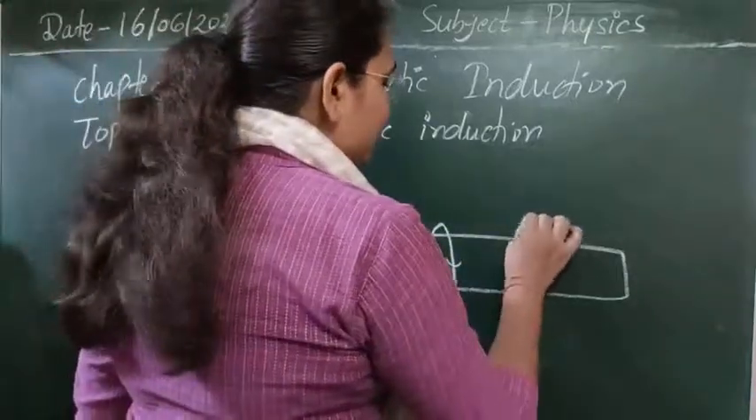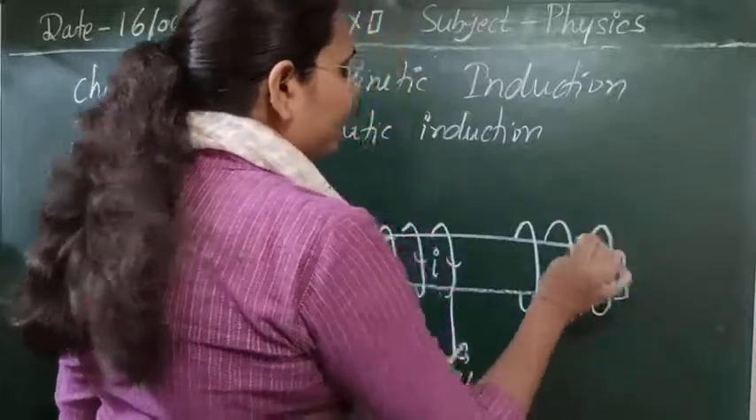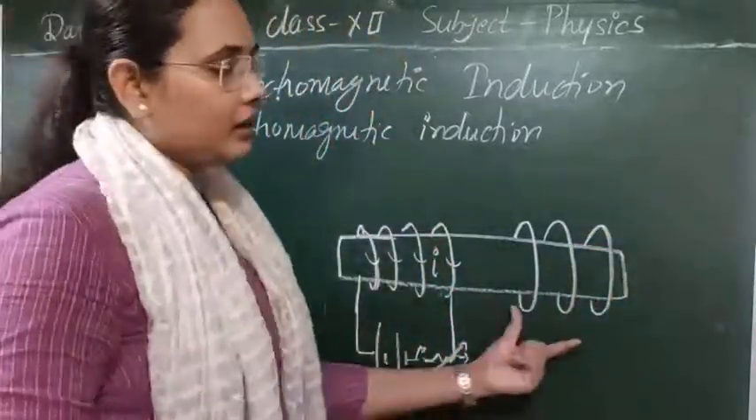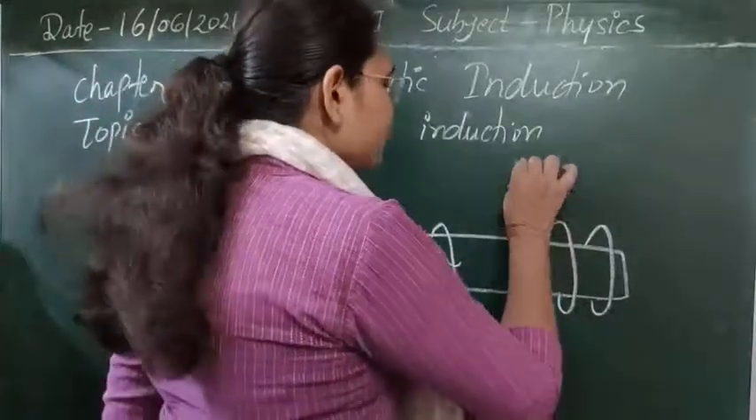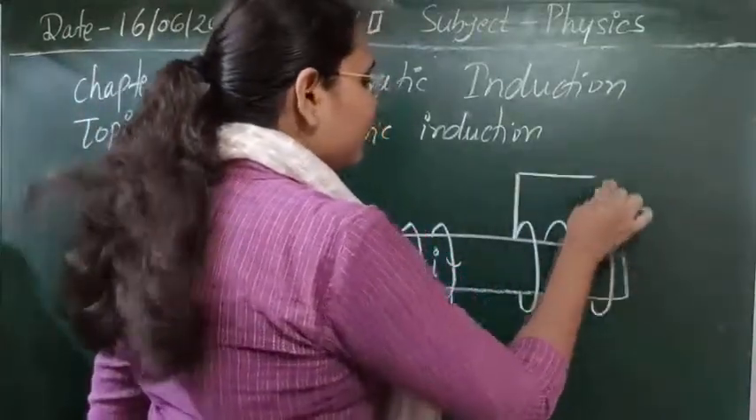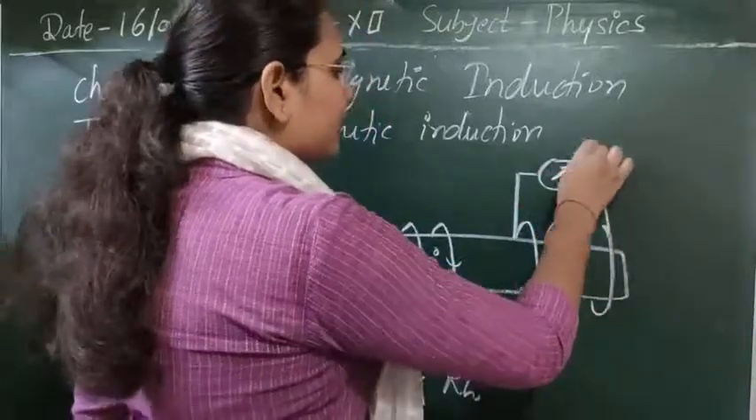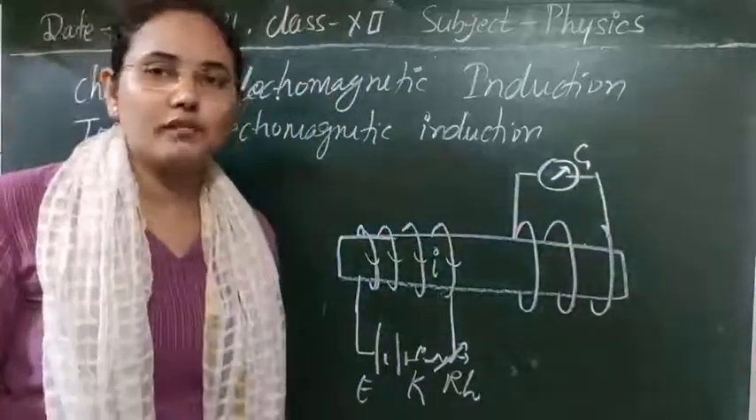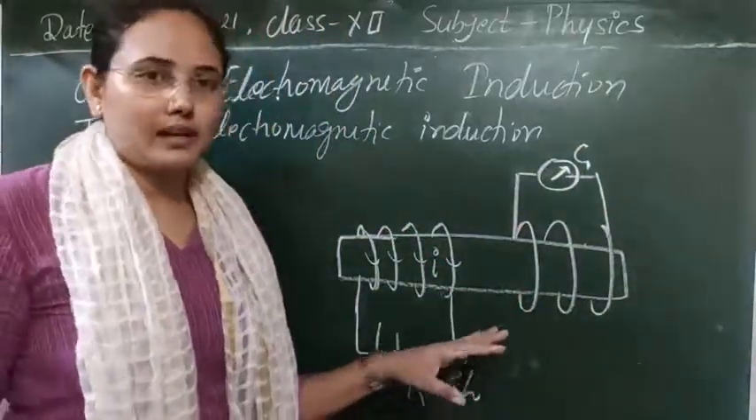Now we have connected another loop here, in which there is no current. And with this loop we have connected a galvanometer, which can detect the presence of current in this loop or not. So initially this is our experimental setup.